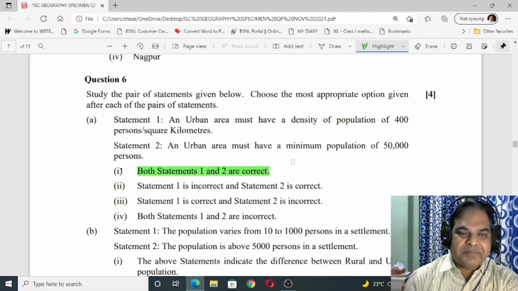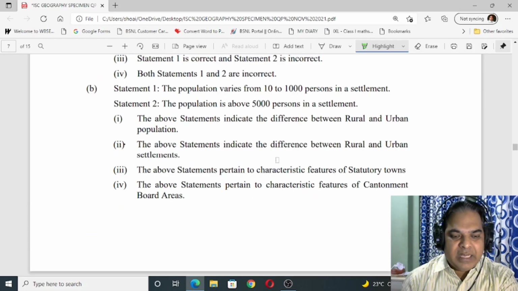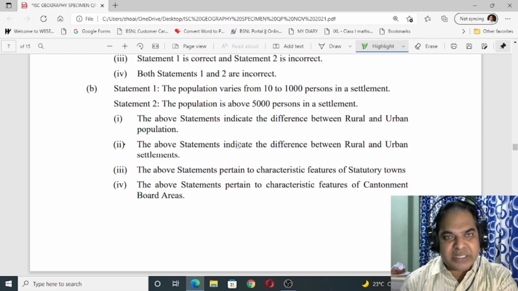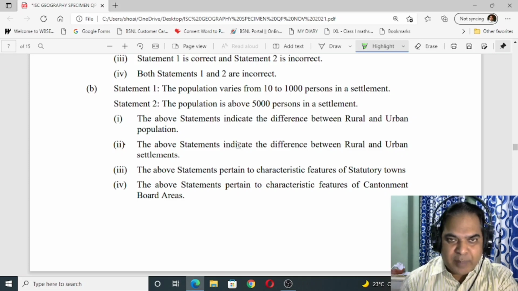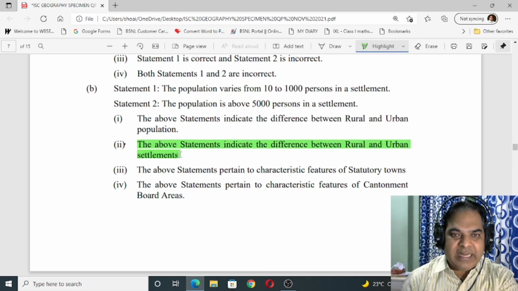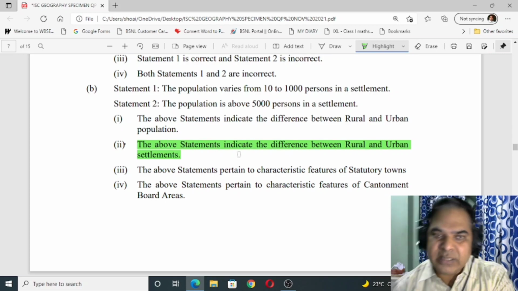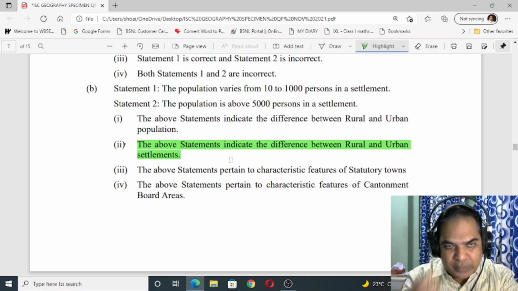Now number B. Statement 1. The population varies from 10 to 1,000 persons in a settlement. Second statement, the population is above 5,000 persons in a settlement. So what does this statement talk about? The above statements indicate the difference between rural and urban settlement. Number 2 is correct.